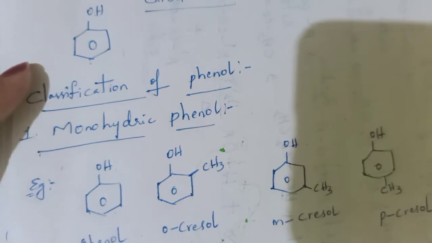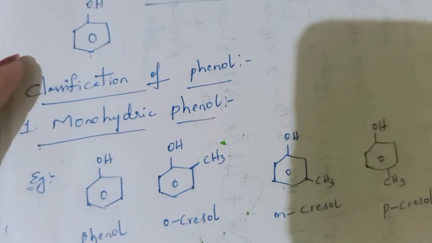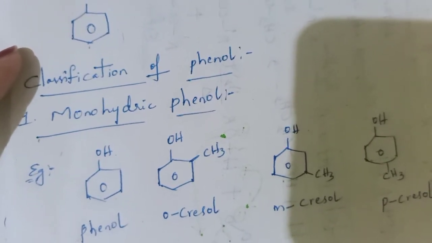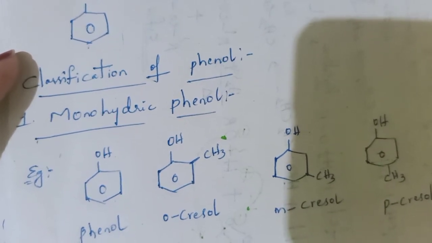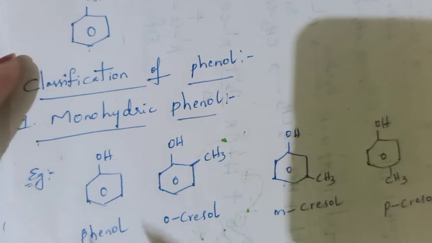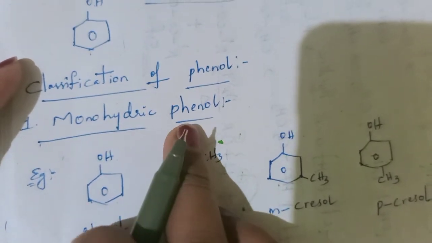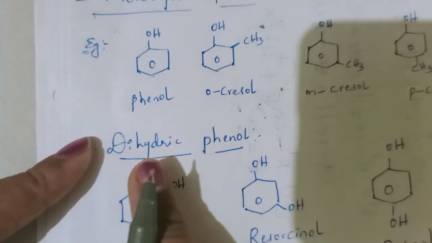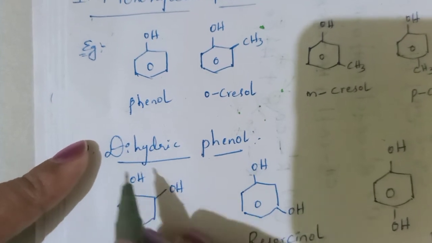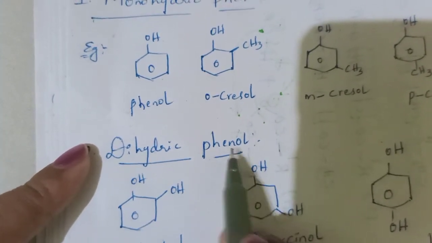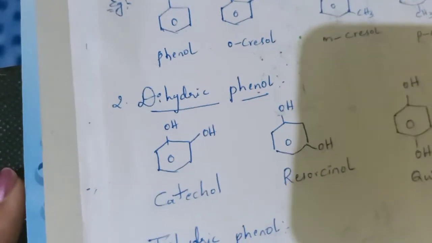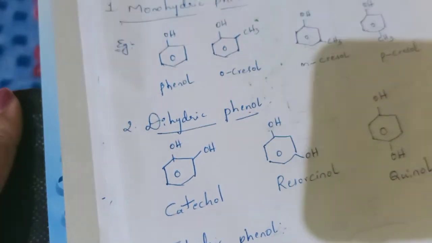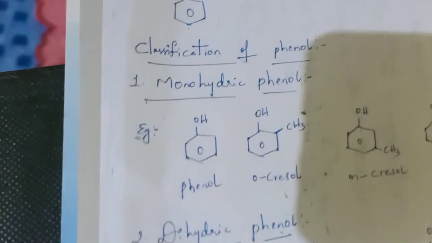Phenols can be classified into three important types based on the number of hydroxy groups. If only one hydroxy group is present, that is known as monohydric phenol. If the benzene ring contains two hydroxy groups, then those are known as dihydric phenols. If a benzene ring has three hydroxy groups, then that is known as trihydric phenols. Now we'll see one by one.